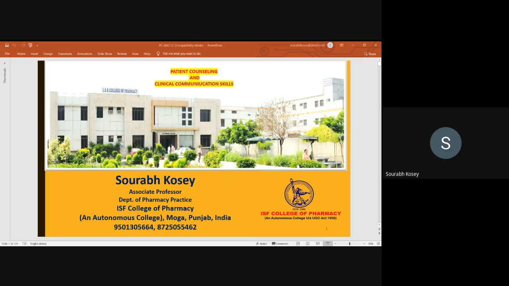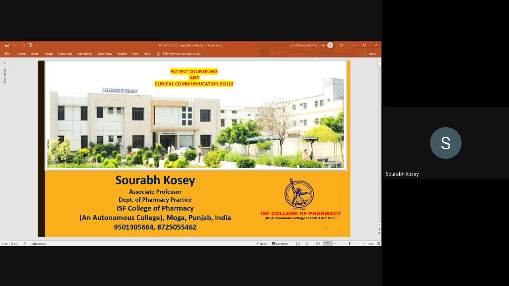The information we pass to the patient about the illness, the disease state, the medication, and the symptoms they may be experiencing should bring clarification. The stages are connection, reconnection, opening, counseling content, patient information leaflet, and reaching the closure.